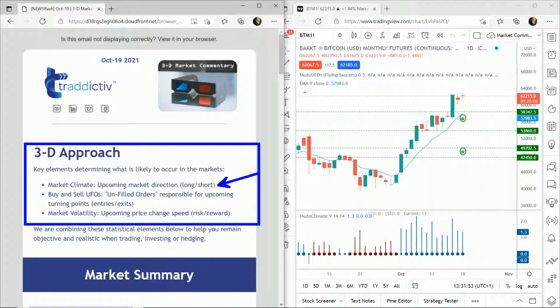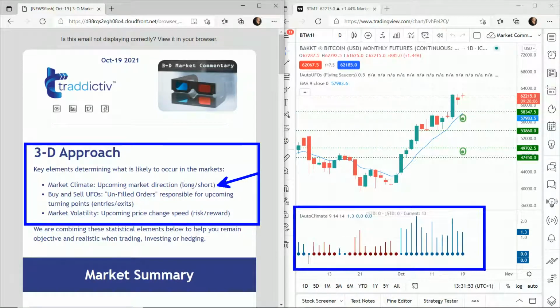So the first thing we should ask ourselves when we trade is, where are the probabilities? Where's the market moving? Up or down or nowhere? And then therefore, do we buy, sell, or do nothing? And again, we use apps and technology to help us with everything. So here we use the AutoClimate app, which is a free app on most platforms you can get it on. If you ignore the lines and just focus on the dots, it tells us where we have probability. If we have a thick blue dot, that tells us probability is upwards. If we have a thick red dot, that tells us probability is downwards. And if we have a thin dot of either colour, then the probabilities are in either direction, in which case we do nothing. So we're answering that question very easily using technology that helps us figure that out.